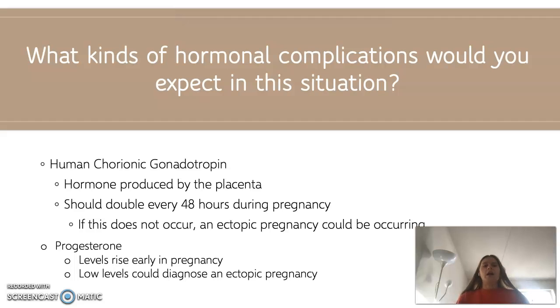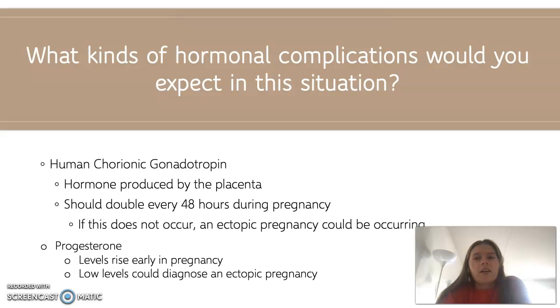With ectopic pregnancies, you're going to have hormonal complications. Two of the hormones involved in diagnosing an ectopic pregnancy, and hormones involved in ectopic pregnancies in general. The first one is human chorionic gonadotropin. This is a hormone produced by the placenta. In a normal pregnancy, the levels of this hormone should double every 48 hours. And if this does not occur, an ectopic pregnancy could be occurring.